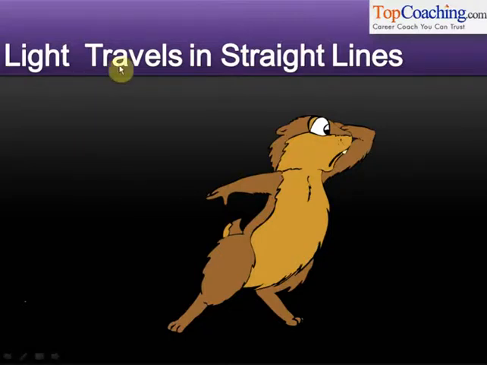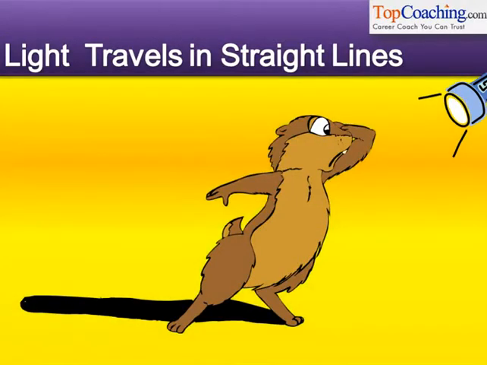You must have even observed the shadows of trees, the shadows of buildings. Take a look at this animal here. As you can see, as soon as light is shined upon this animal, a sharp shadow is cast. The fact that shadows exist proves that light travels in straight lines. Understood? After all, if light did not travel in straight lines and if it could curve around objects, in that case, it could curve around this animal and reach this portion here where the shadow is being cast, isn't it? However, that doesn't happen. Light does not bend. It travels in straight lines.